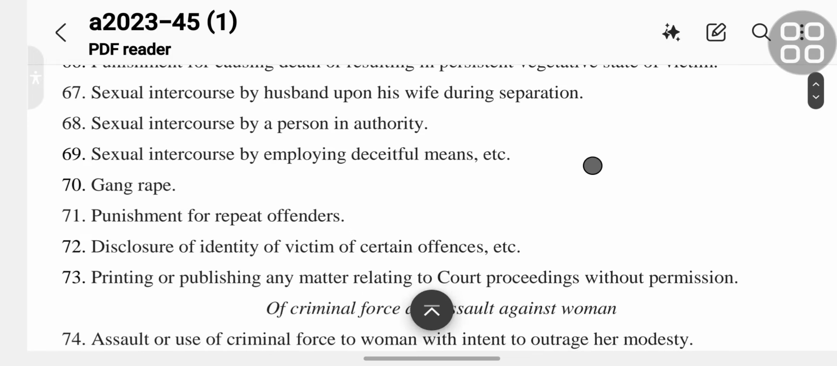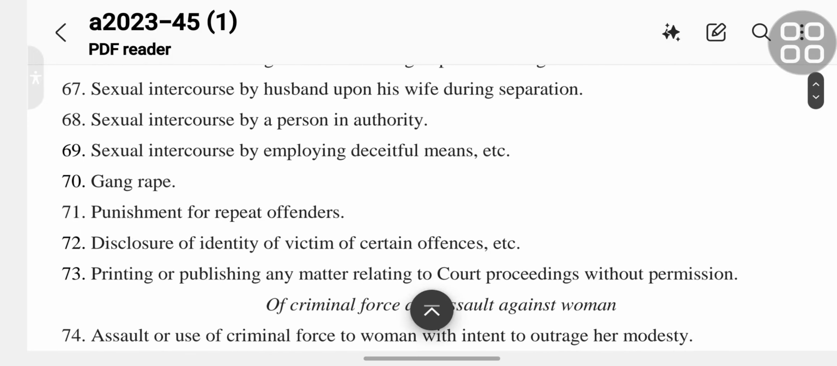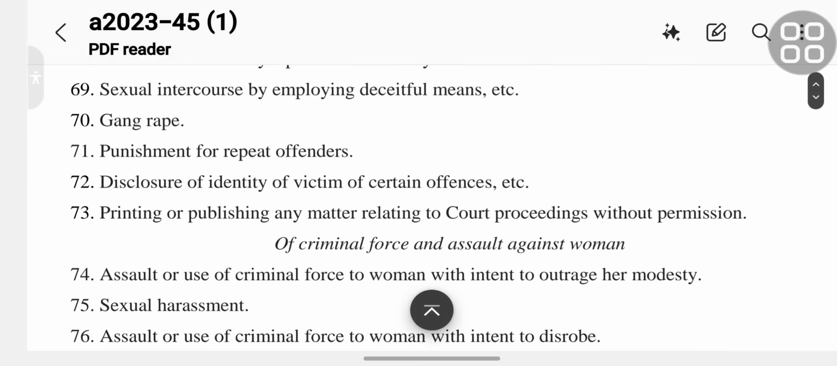Section 68 is sexual intercourse by a person in authority. Section 69 is sexual intercourse by employing deceitful means, etc. Section 70 is gang rape.